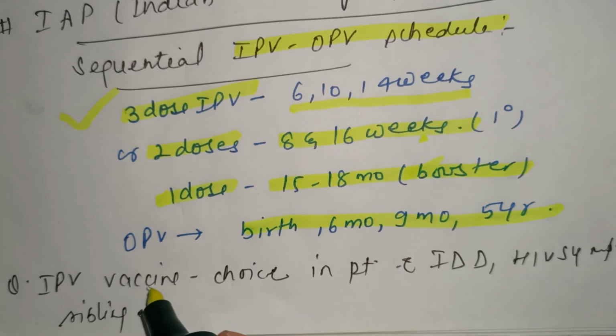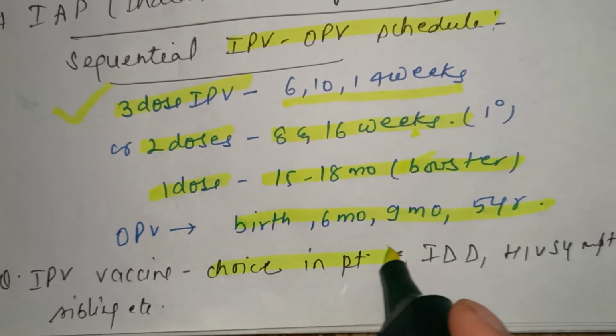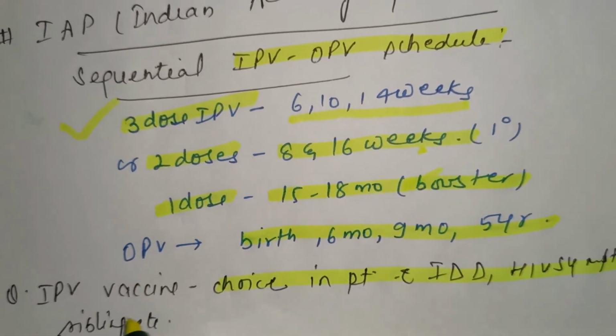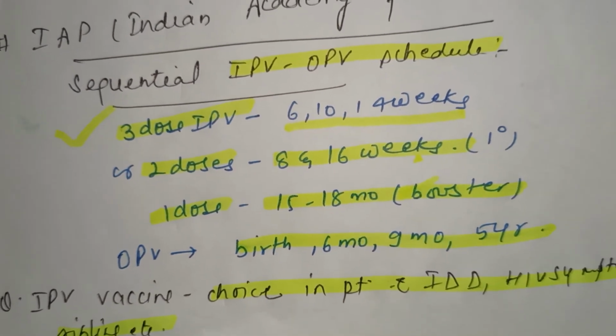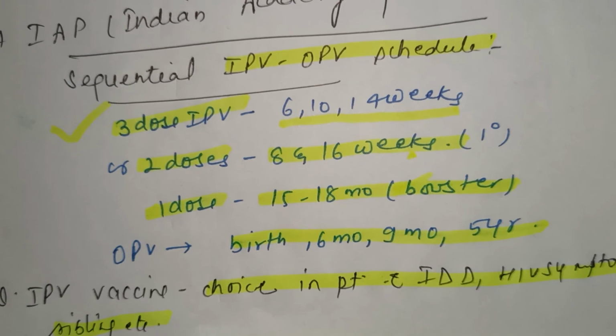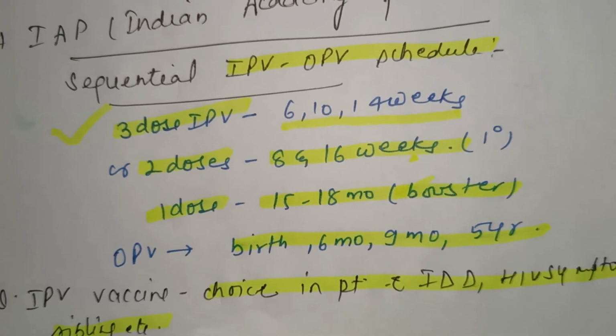One more thing, IPV is the vaccine of choice in patients with immunodeficiency and HIV symptoms, and their siblings, etc. Because IPV is a killed vaccine, it can be given to an immunocompromised patient.